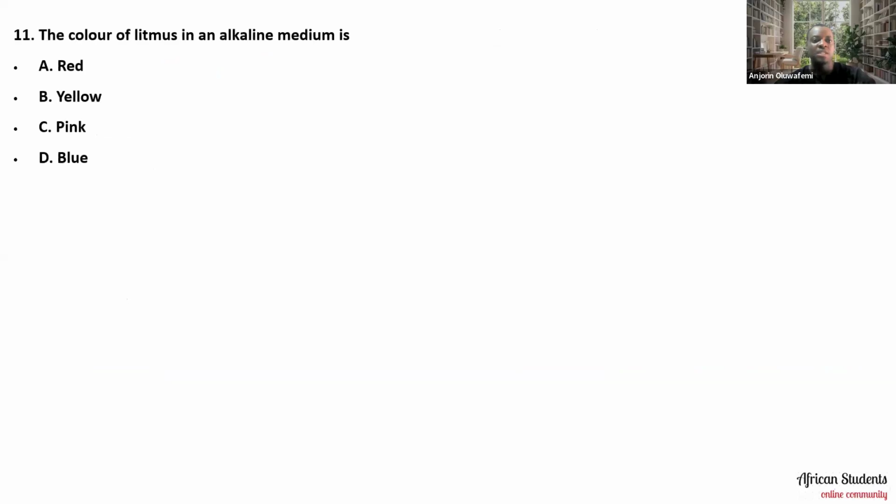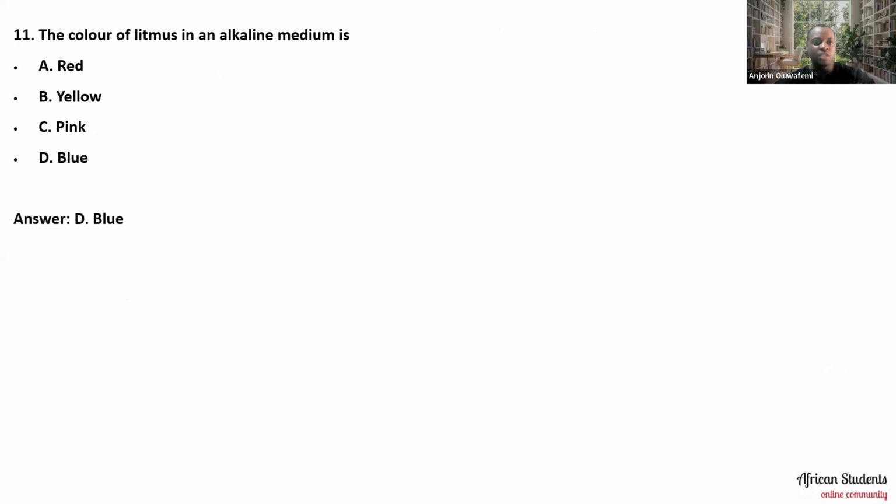The next question says that the color of litmus in an alkaline medium is: is it red? Is it yellow? Is it pink or blue? What is the color of litmus in an alkaline medium? We talked about this when we talked about acids, bases, and salts, so if you can still remember that lecture, you should be able to answer this question.